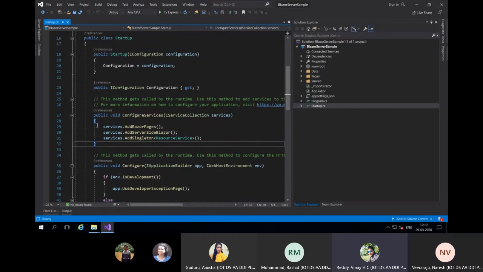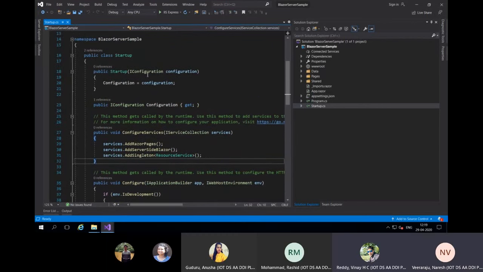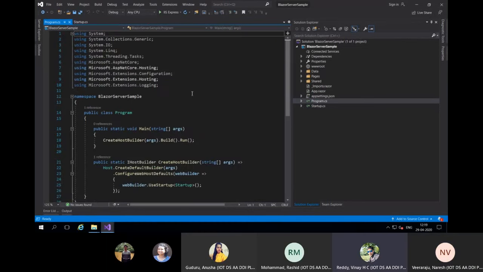Regarding this configure service, this startup class, and all these things, you can go to Program.cs first. So it's normal, like in a console application.